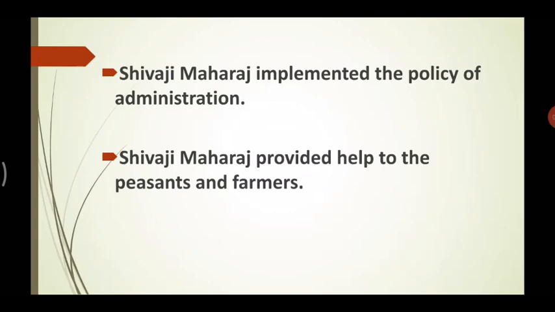So, students, in the last class, we learnt about how Shivaji Maharaj had implemented the policy of administration and asked the Council of Ministers to look after the 8 different departments that would help and provide safety to the people living in the kingdom, and we have studied about the policies that have been implemented by Shivaji Maharaj to provide help to the peasants and farmers.